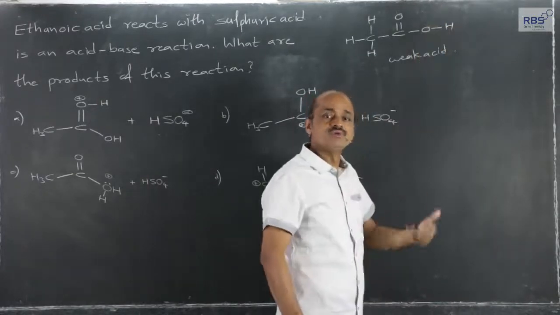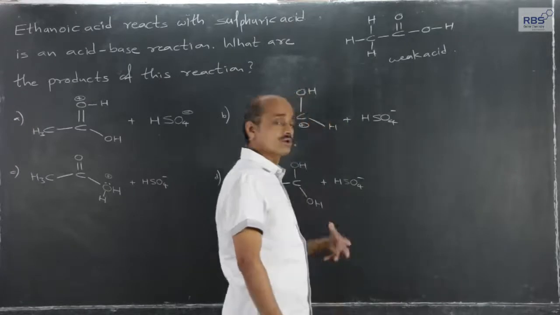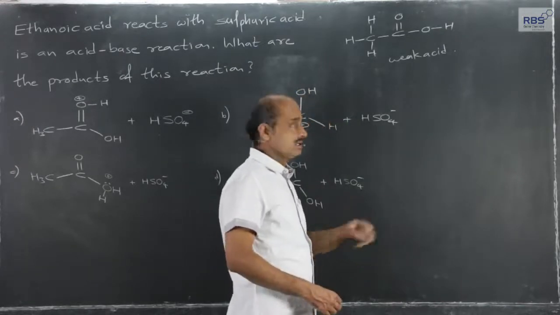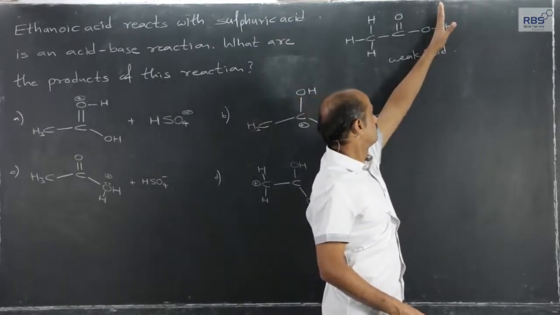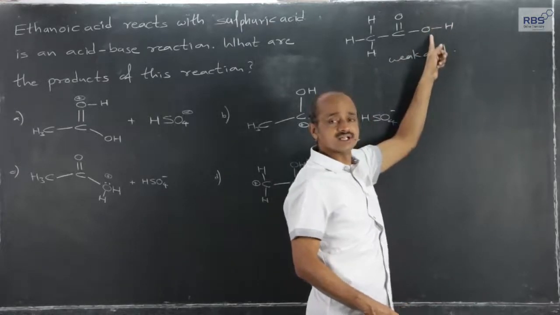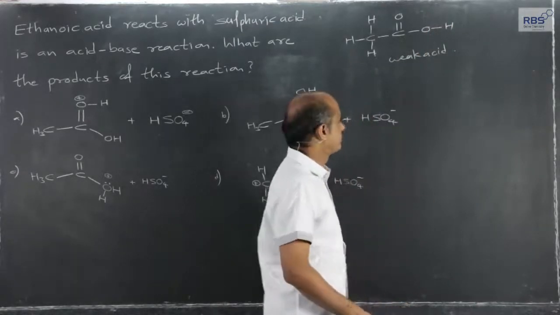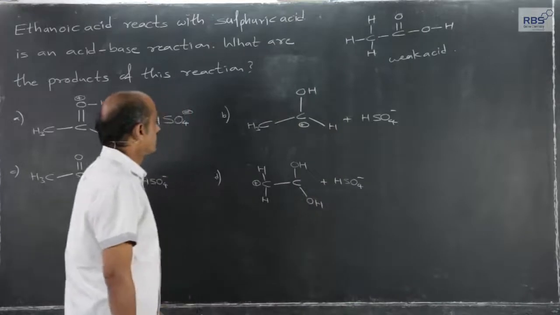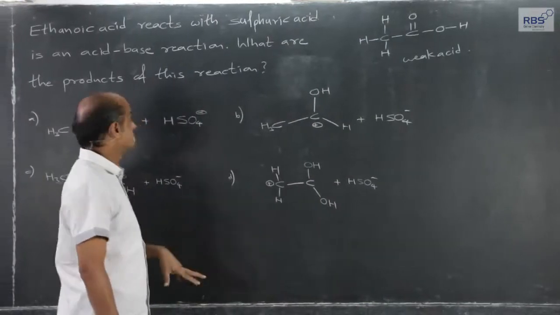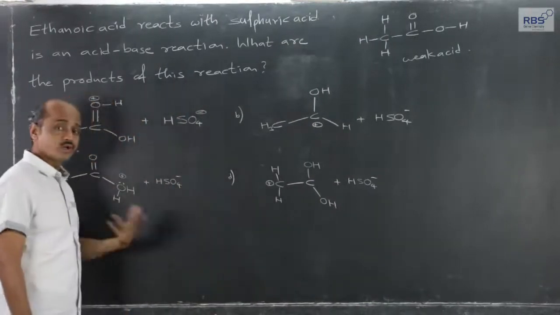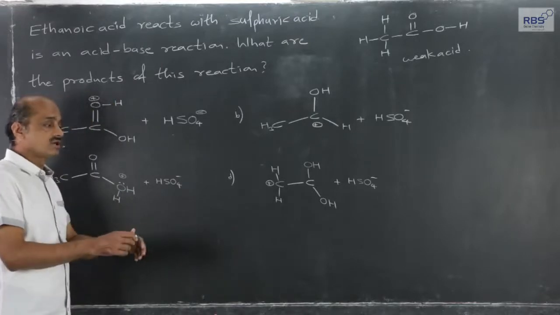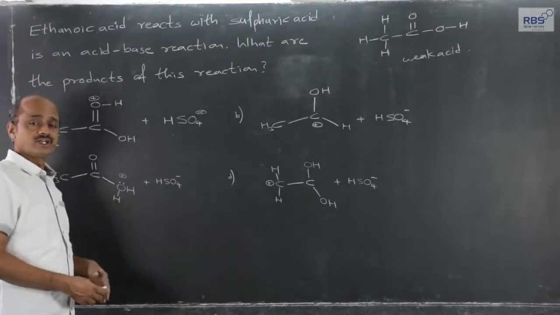When dissolved in water, it gives free H plus ions, but out of whatever is dissolved, less heterolytic breaking of this OH bond takes place, to a less extent, therefore it is weak. And if a large amount of water is present, H2SO4 is a strong acid. Means whatever is dissolved, almost all gets converted into ions.